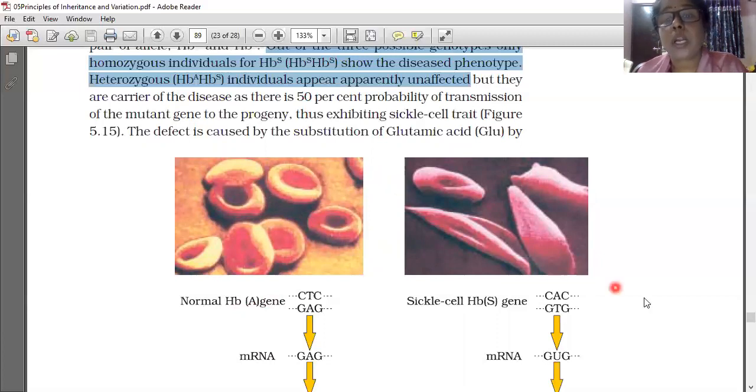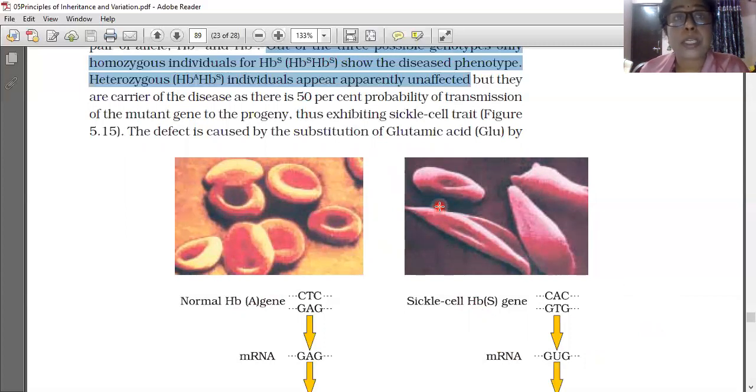But those who have this disordered HbS gene have sickle-shaped RBCs only. Because of this shape, what will happen? Sickle cell means there are two sharpened ends. These sharpened ends will get stuck on the wall of the blood vessel. As a result, blood flow will not take place.